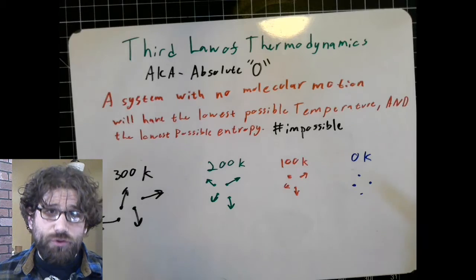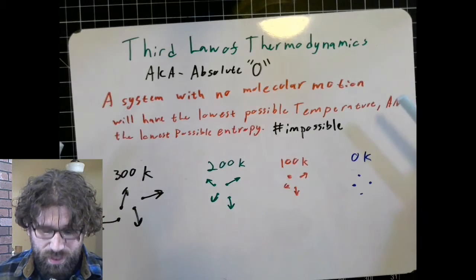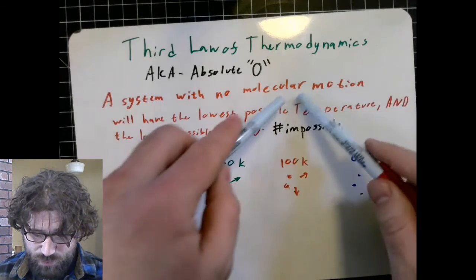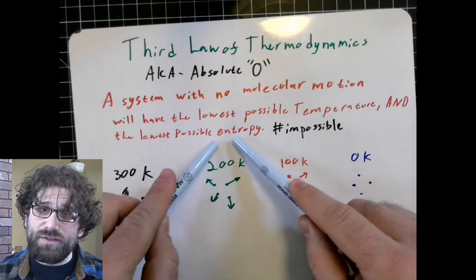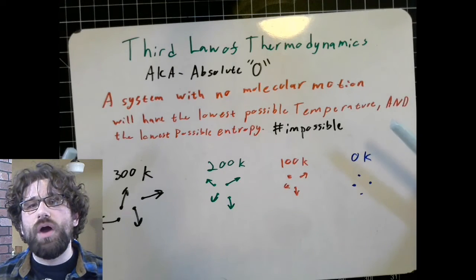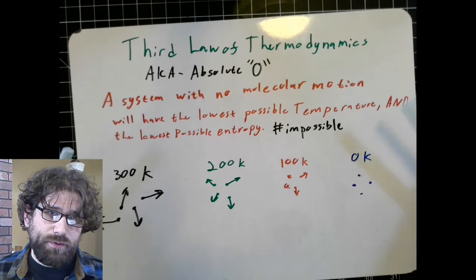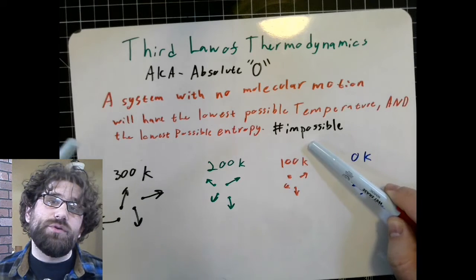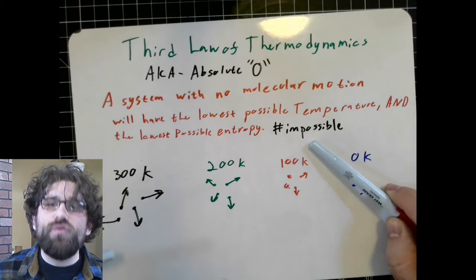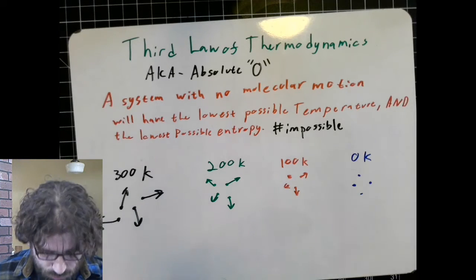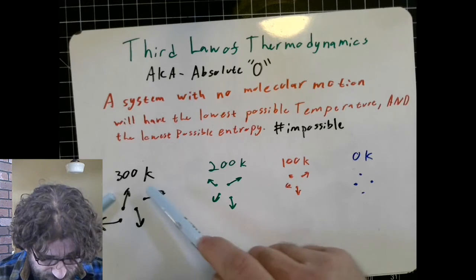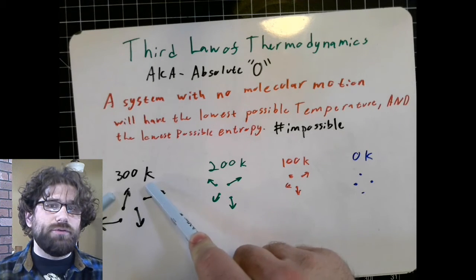Now, sometimes the third law is worded in a way that says it is impossible to get to a point where there is no molecular motion and entropy is zero. We'll be able to see why that is when we come back to looking at how a refrigerator works. It is impossible to get to a temperature this low because the only way to do it is to remove energy from the system.